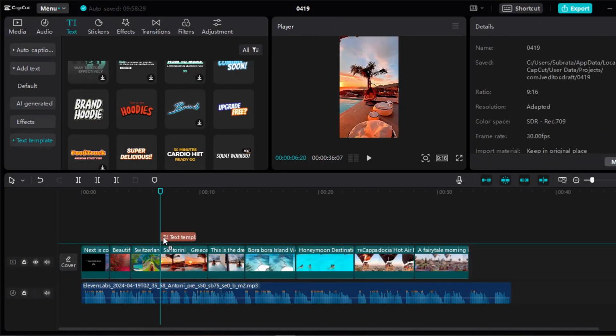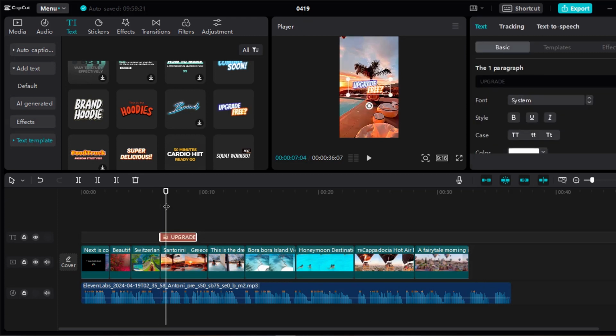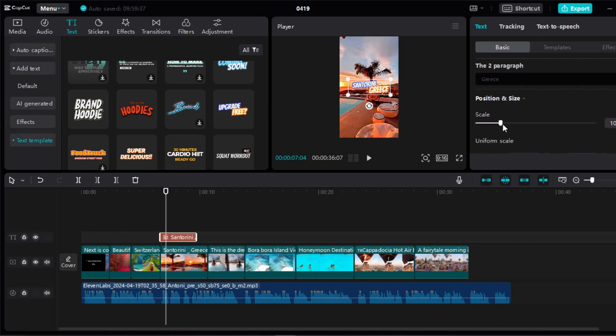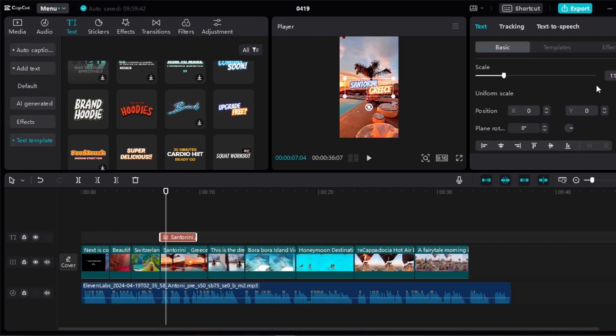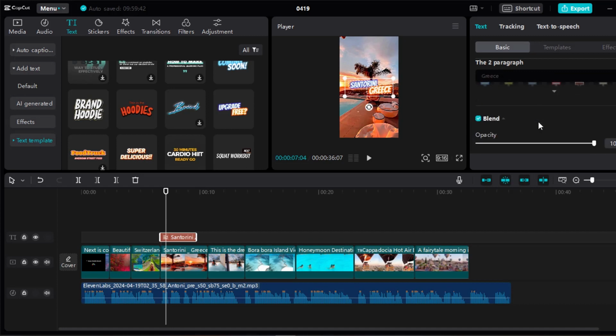After completing that, you can use text. From the text option, select one text format. Place it at the right place. Change the words with our destination names. You can change the font size, font type, color, everything. After that, place it at the top. Now do it for the remaining 2 places.